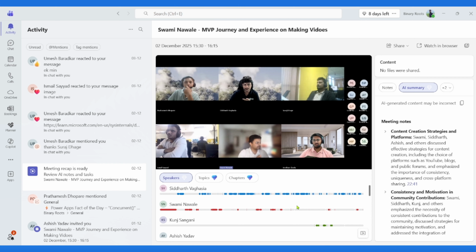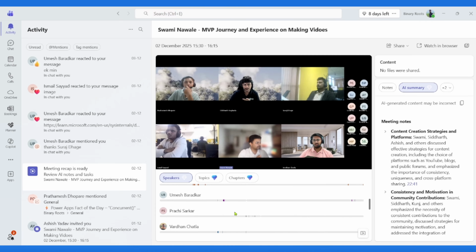And here you can also see the timeline where each speaker actually spoke in the meeting. Here you can see Siddharth Vagasya: in the timeline, the blue spotted portions are where Siddharth spoke in that meeting. Here you can also see Swami Navle at the red points, and there is also another speaker.